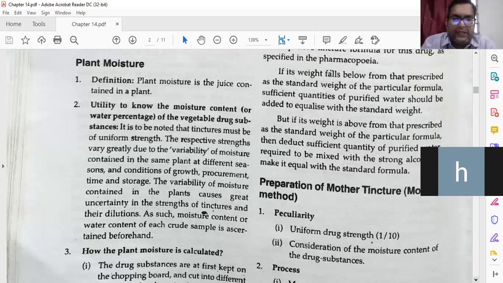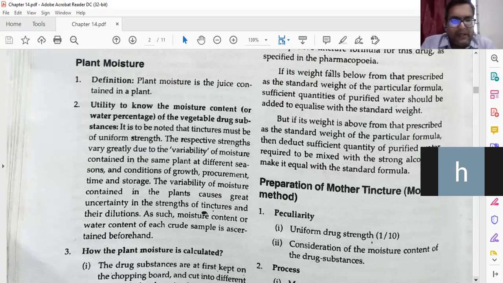Okay, means already we have talked, like Dr. Hahnemann has classified plants in different classes. So this moisture content of each plant is different. Okay, each plant. And they also depend upon the type of weather, which type of geographical area is there. On many things it depends. Like this geographical area and other things.